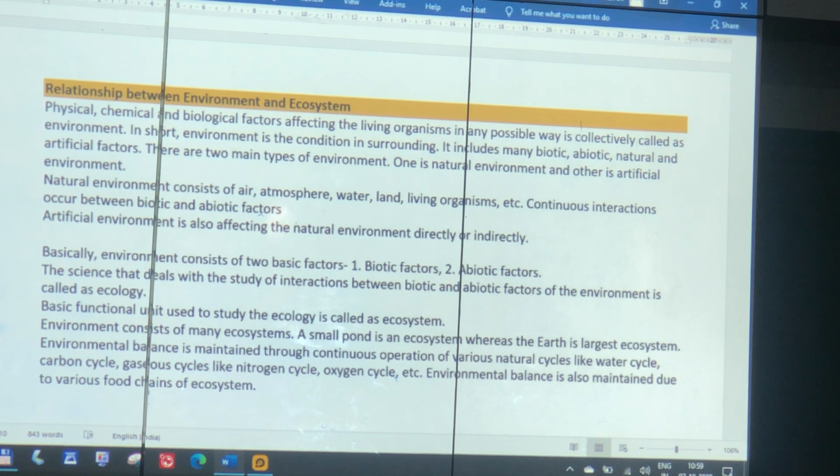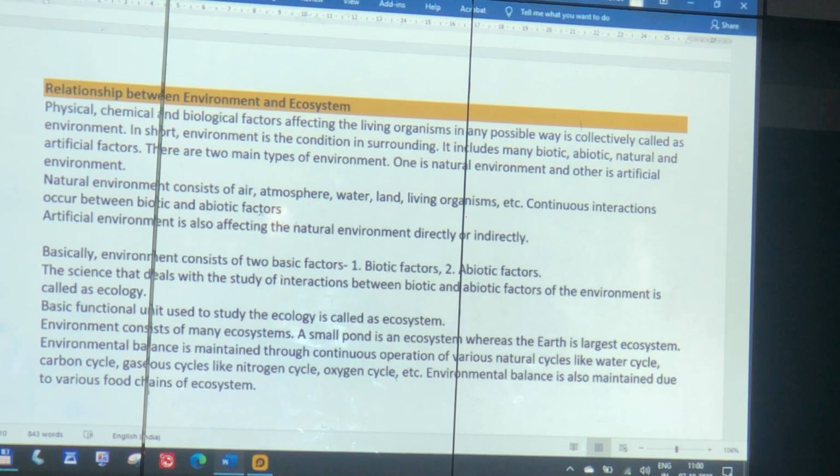There are 2 types of environment. One is natural and one is man-made or artificial. Natural is air, atmosphere, water, land, animals, and they keep interacting with each other. Artificial, like we are burning fossil fuel, more carbon dioxide, pollution, acid rain, is affecting the natural environment directly and indirectly every day.